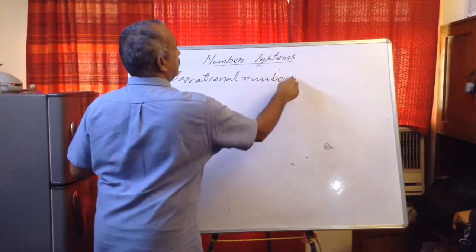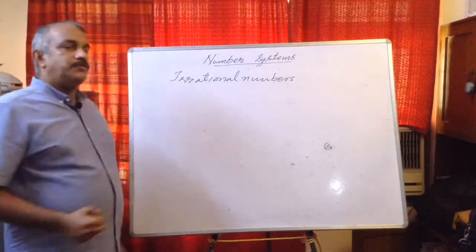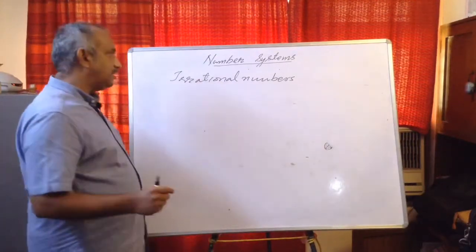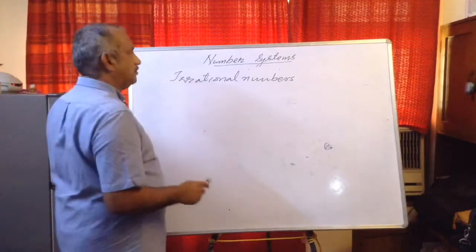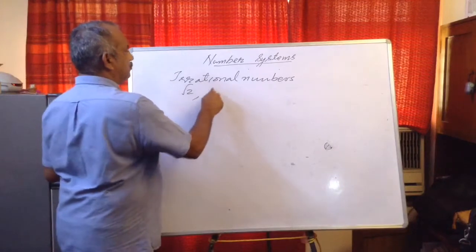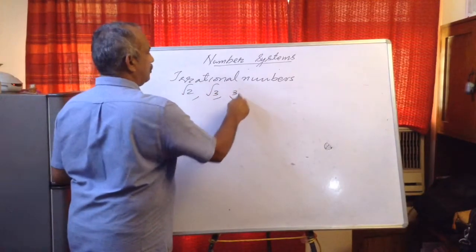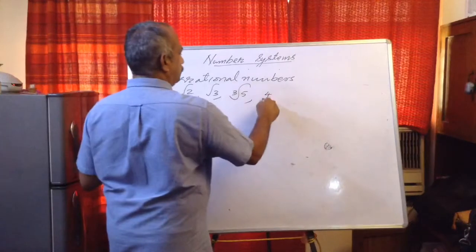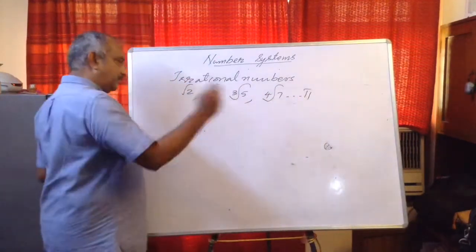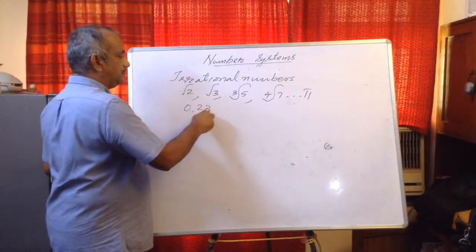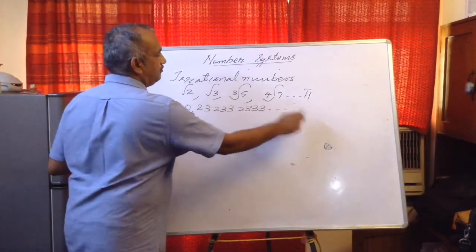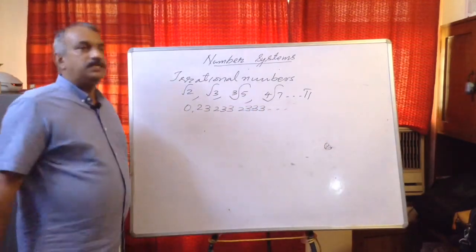Now, what are irrational numbers? A number which cannot be expressed in the form p upon q, where p and q are integers and q not equal to 0. So, for example, root 2, root 3, cube root of 5, fourth root of 7, etc. Or even pi is an example. Or you can write a decimal like 0.232332333. You can make any decimal which is non-terminating, non-repeating.